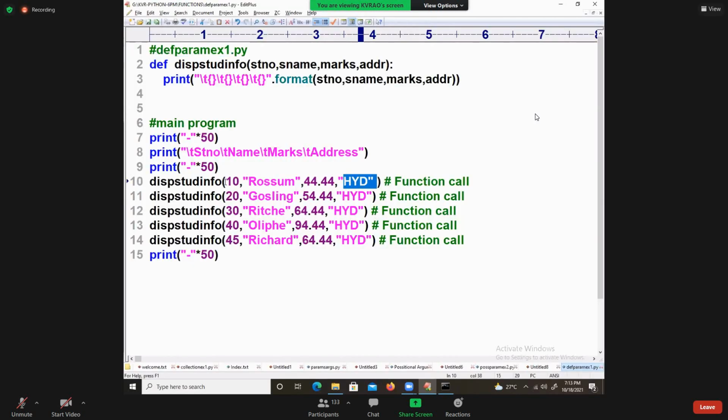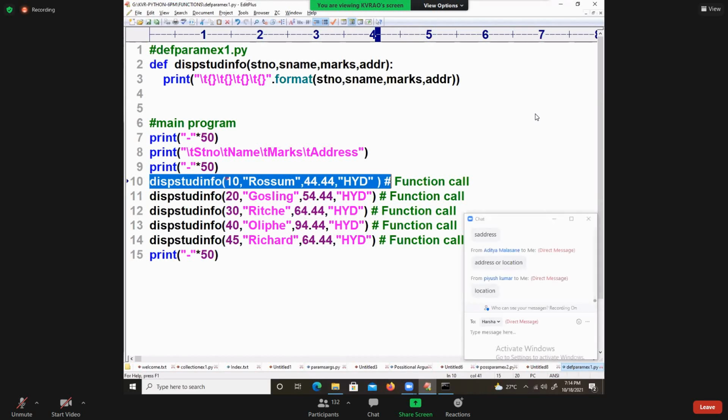Number is different, marks are different, but for all the function calls there is a common value existing. So in the first call with number 10, internally our PVM will carry 10 to number, name to name, marks to marks, and Hyderabad to address.